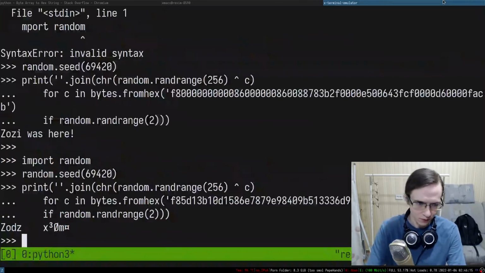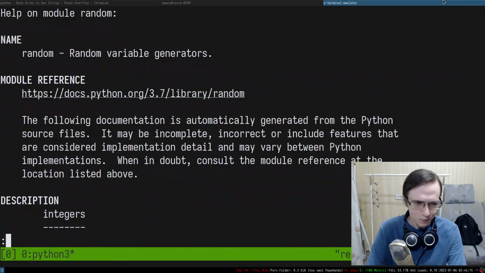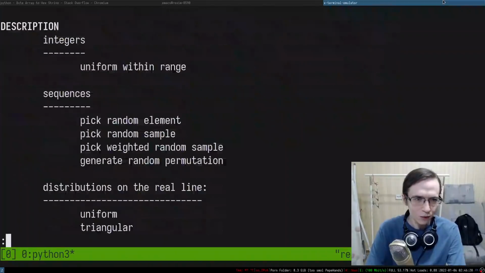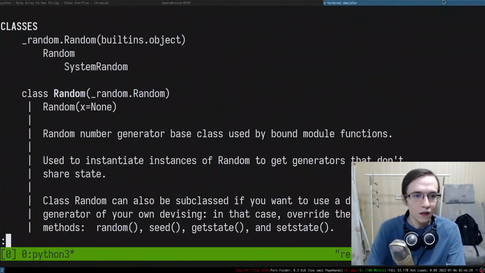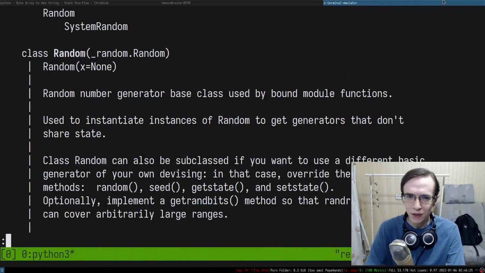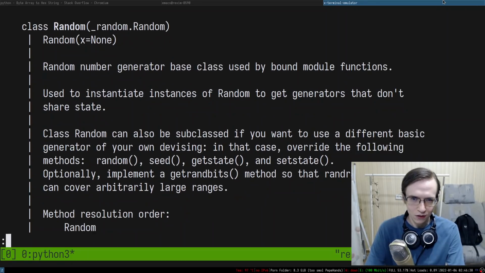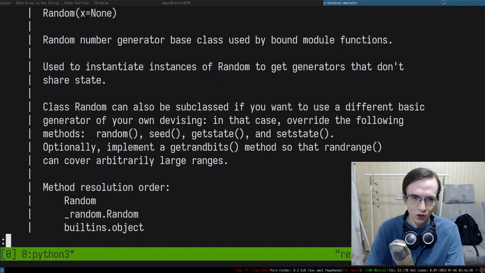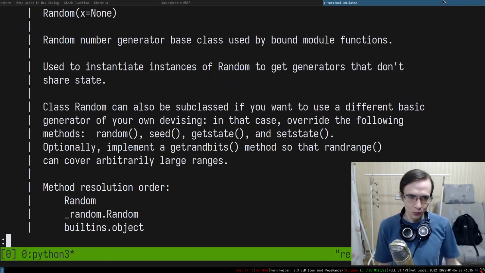So let me actually see. I'm going to take a look at help random, and let's see what we have in there. There's a class Random. A random number generator based class used by bound module functions, used to instantiate instances of Random to get generators that don't share state. That's precisely what we want.